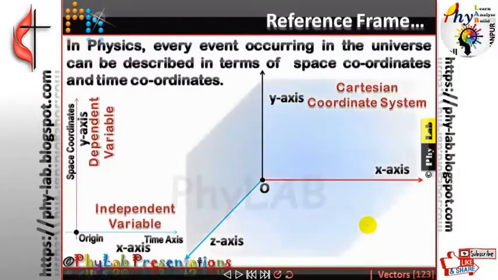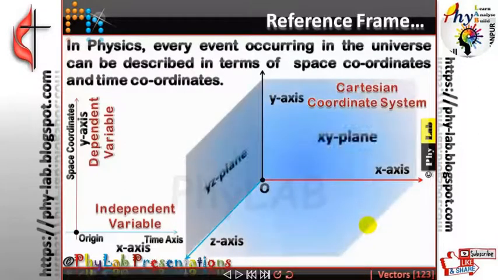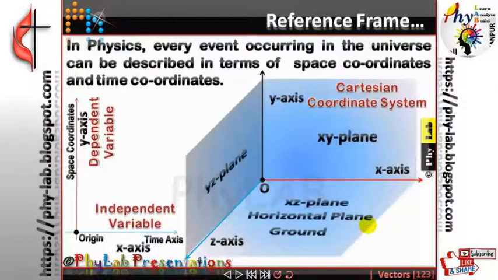So these were the Cartesian coordinate system axes. Now, with the help of these axes, I make up planes. With the help of x and y, I get an xy plane. With the help of yz, I get a yz plane. And with the help of xz, I get an xz plane. Now, mostly this xz plane is called the horizontal plane or ground. This is mostly, I am not saying always. Is that clear? So mostly the xz plane is going to be called the ground.